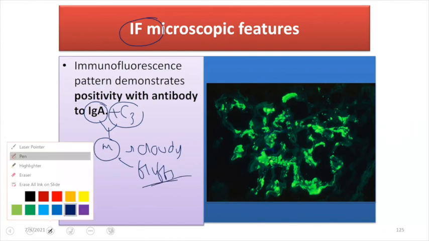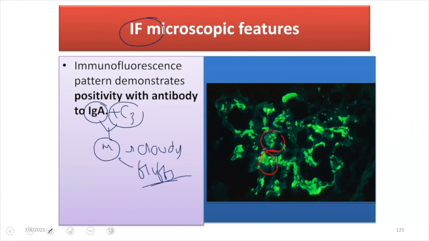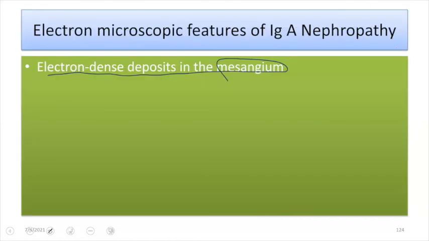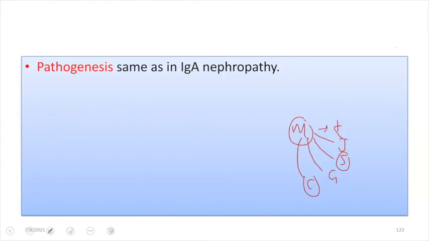Let me change the color. I hope you will see this. You can see here there has been a cloudy or fluffy deposit within the mesangium, and if we search for this deposit, we can find that it is usually IgA deposit, or it can be C3 deposited in the mesangium. Hence we can identify this via the histological parameters, and by this we conclude Berger disease. I hope you have understood most of the things about Berger disease.